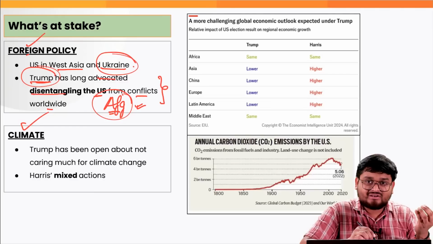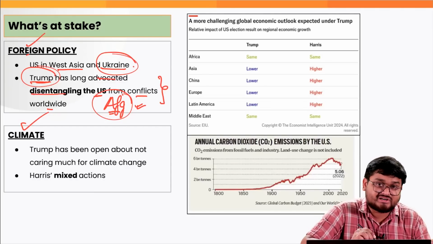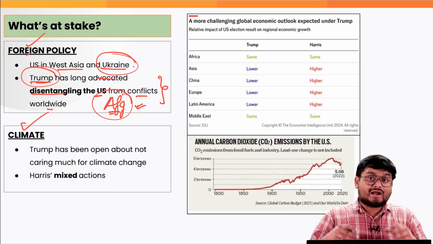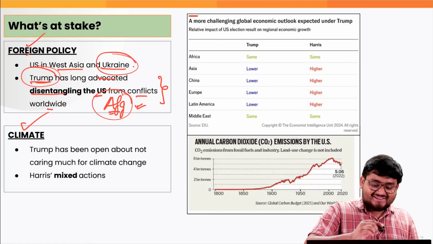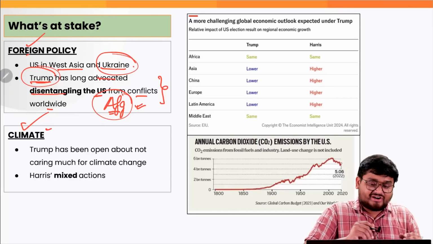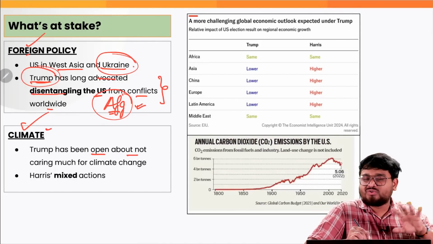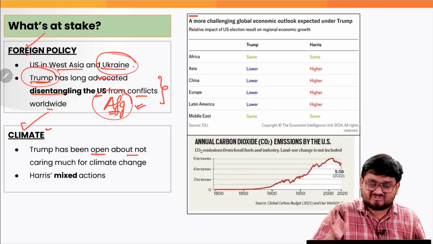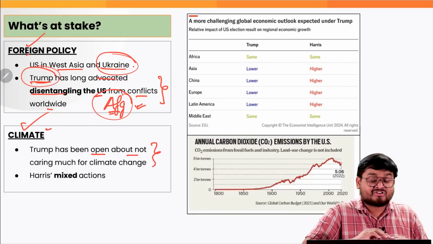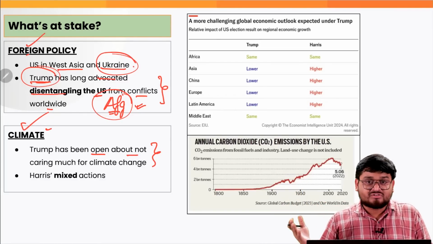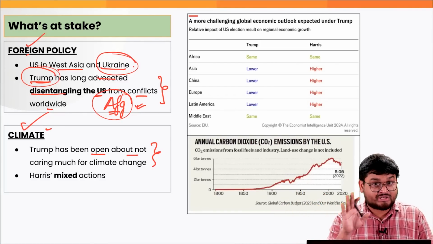But again, the same understanding has to be developed when the final presidential candidates are actually in their office. And finally, on the climate frontier, we have to understand that Trump has been open about not caring much about the climate change aspect, at least. Trump has time and again threatened that it will be pulling out from all major climate deals that US is part of.